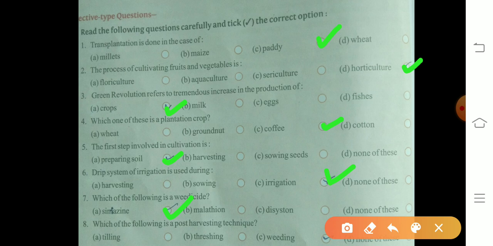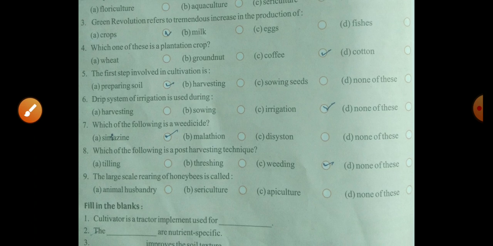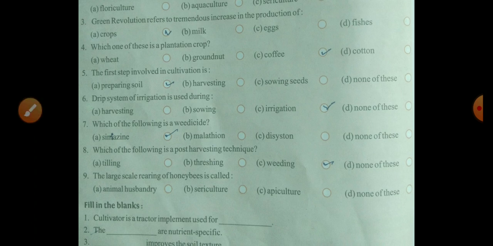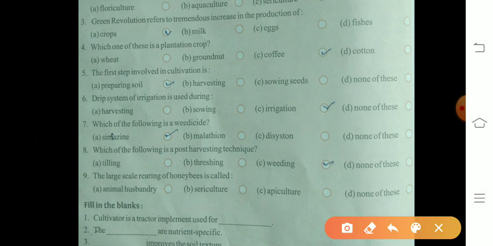Our next MCQ, number 8, which of the following is a post harvesting technique? Post harvesting weeding. The large MCQ number 9, the large scale rearing of honeybee is called apiculture.